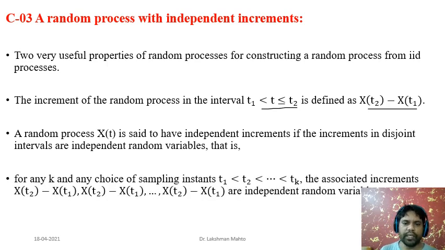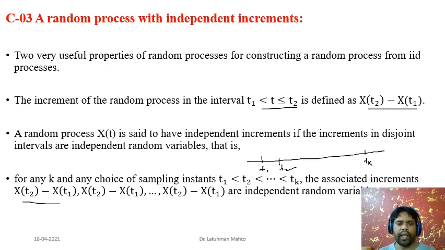That is, if you define time instants t1, t2 up to tk, like this on the time axis, here t1, here t2, and here t3, and we define the associated increments like this: x of t1, x of t2 minus x of t1, x of t3 minus x of t2, up to x of tk minus x of tk minus 1.